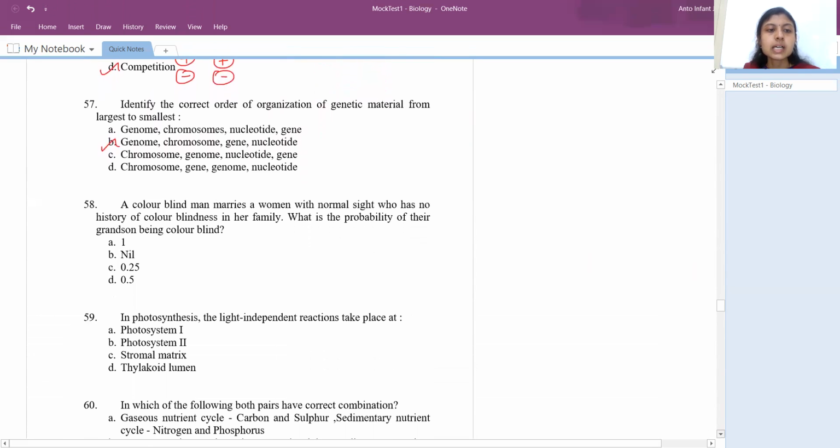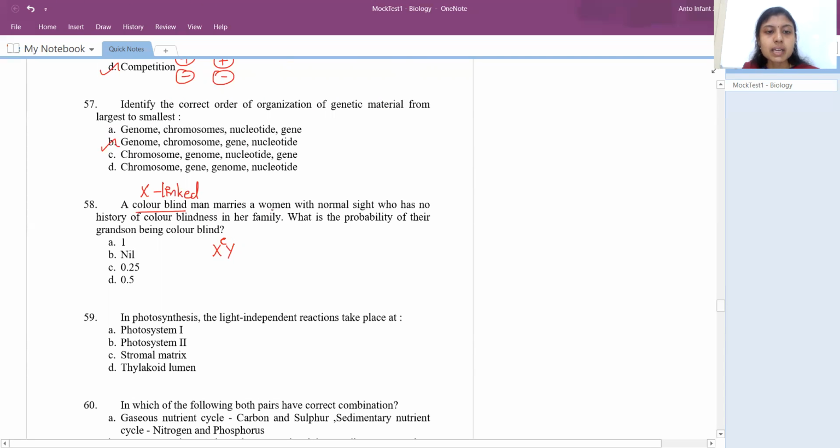Okay, so the next question: a colorblind man marries a woman with normal sight who has no history of color blindness in her family. What is the probability of a grandson being colorblind? Whenever such a problem question comes, look for what disorder they are speaking about. Colorblind is an X-linked disorder, which means you must use XX and XY for parents. A man is denoted by XY. Since he is colorblind, in X we write C above it. You shouldn't mention C above Y because it's an X-linked inheritance.